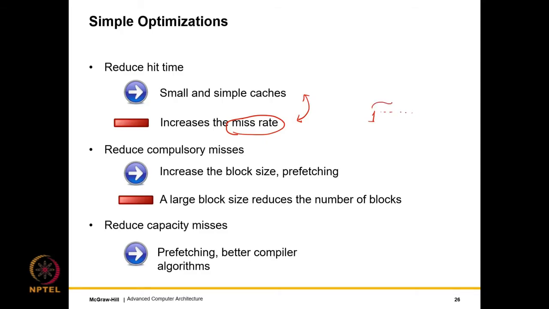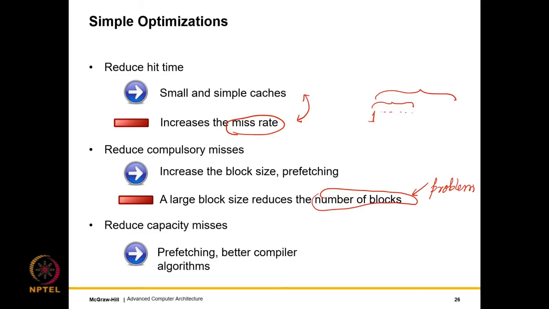If our block size is small, we will fetch this much. If our block size is large, we will fetch this much. So a larger block size is clearly beneficial, but again a large block size reduces the number of blocks that we can store in a cache, which is also a problem. Right? If we store few blocks, then we are not covering a large part of the address space, which is an issue.